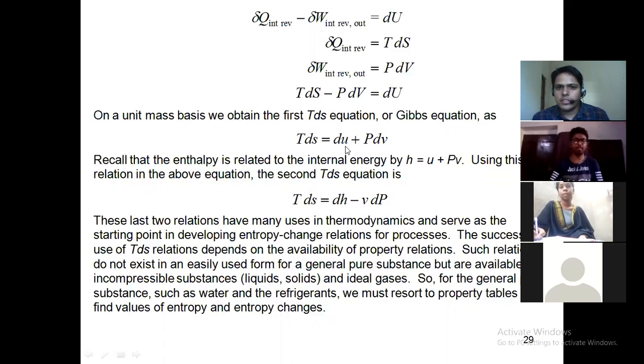Now we can replace this dU by using enthalpy H is equal to U plus PV. We can differentiate this equation H is equal to U plus PV as dH is equal to dU plus PdV plus VdP.